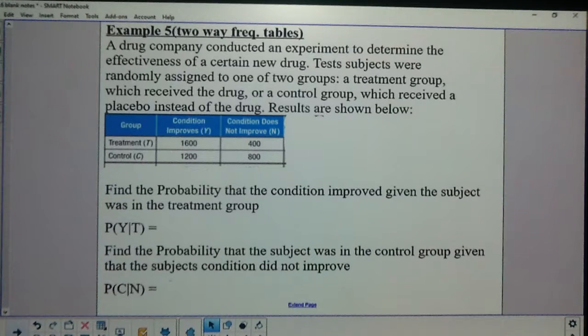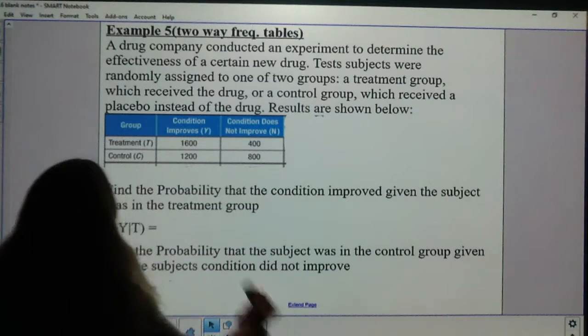A drug company conducted an experiment to determine the effectiveness of a certain new drug. Test subjects were randomly assigned to one of two groups, a treatment group, which received the drug, and a control group, which received a placebo instead of the drug. Results are shown. Okay, so yesterday when we did this, I added one more column and one more row. Do you remember what that was? It was the total.